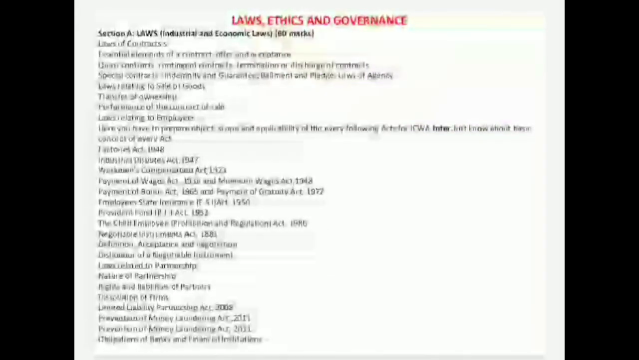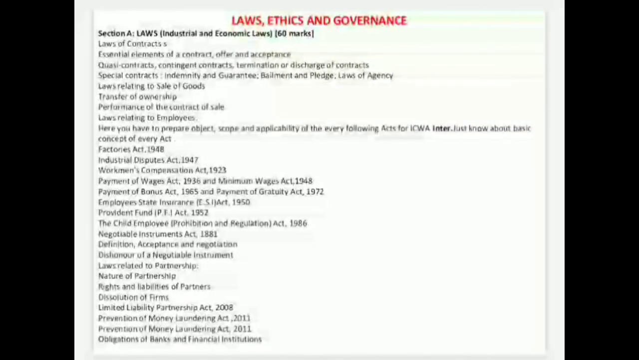Okay, so let's talk about the last, which is law, ethics and governance. So well, talking about Section A, law, industrial and economic laws, 60 marks: law of contracts, essential elements of a contract, offer and acceptance, void contract, contingent contract, termination or discharge of contract, special contracts, indemnity, guarantee, bailment, pledge, law of agency, law relating to sale of goods, transfer of ownership, performance of the contract of sale, law relating to employees. Here you have to prepare object, scope and applicability of every following act for ICWA Inter.